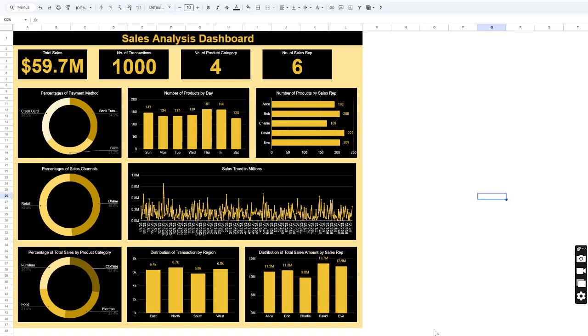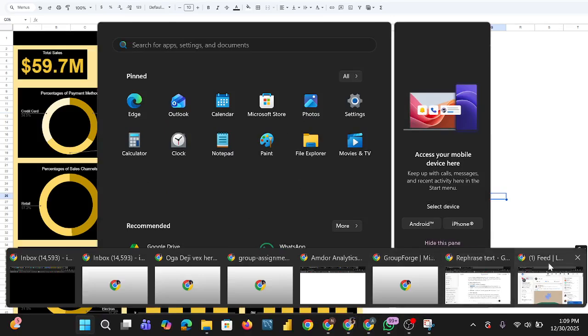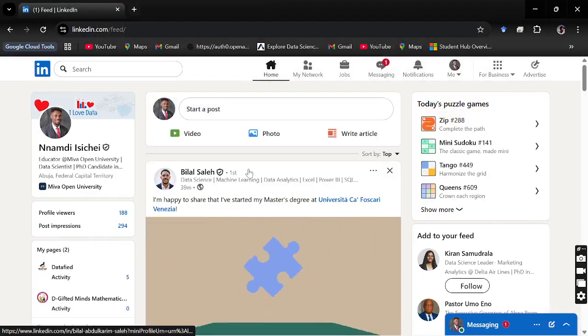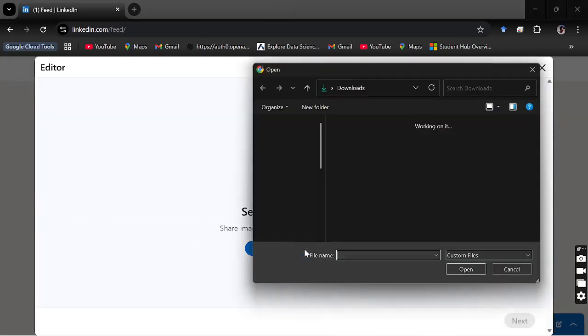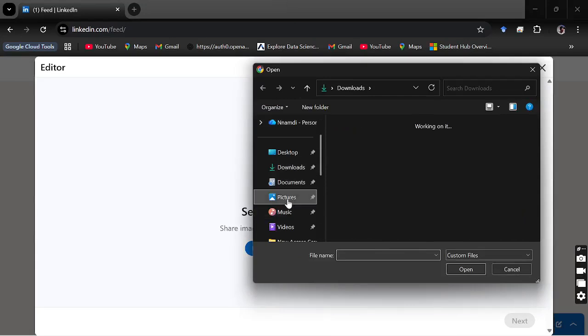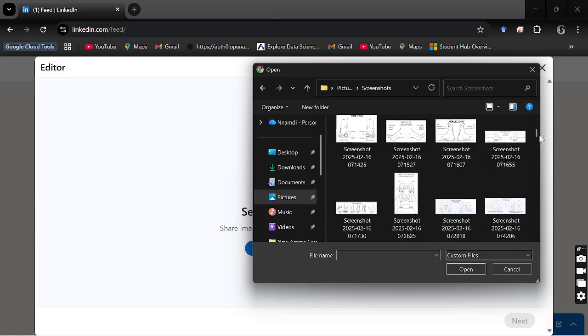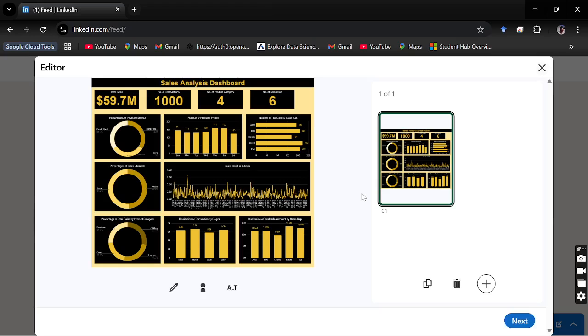All right. So with that screenshot saved in your computer, the next thing you do is you go back to, what's it called? ChatGPT. No, LinkedIn. Click on photo. Click from the computer. Then you go to images, pictures, and screenshots. Then you scroll down to the end of your screenshots folder, select the picture you want to import. So that's it. So you can see how it's a preview of what it will look like. The next thing is to click on next.